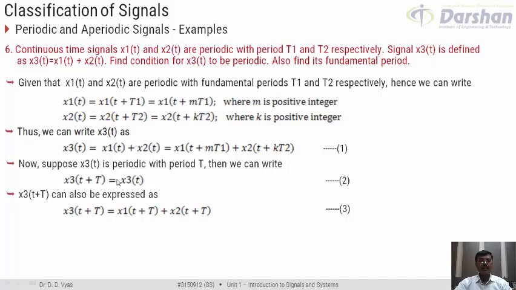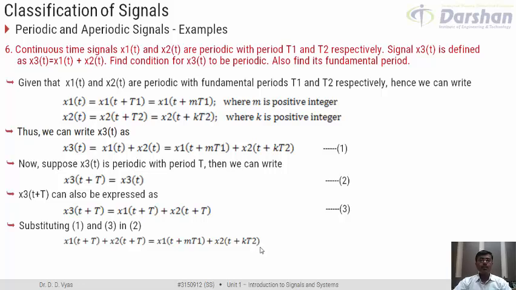And on the RHS we have x3(t), whose value I would like to take from expression 1. That is, x3(t) can be written as x1(t + mT1) plus x2(t + kT2). So, by substituting 1 and 3 in 2, I would get x1(t + T) plus x2(t + T), which I get from expression number 3, is equal to x1(t + mT1) plus x2(t + kT2), which I get from expression 1.